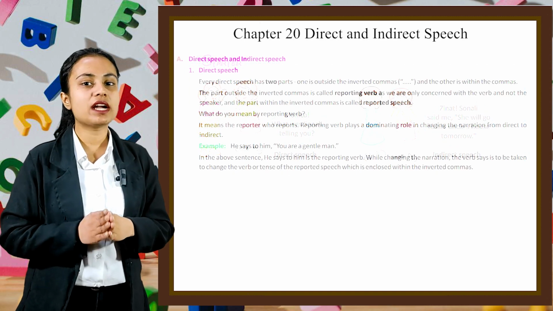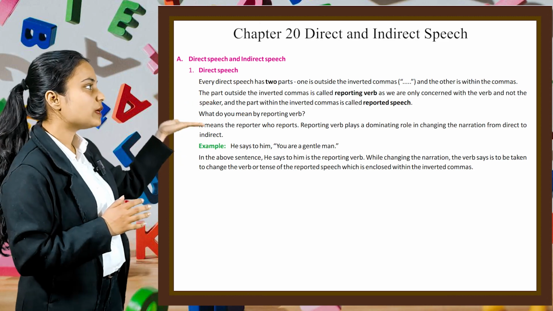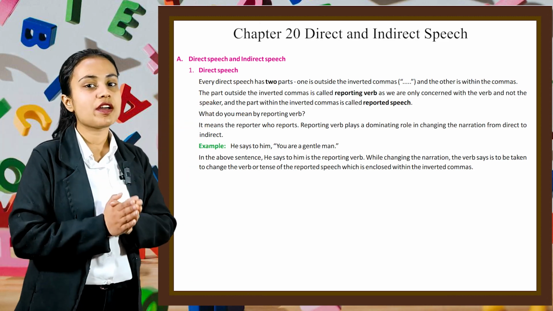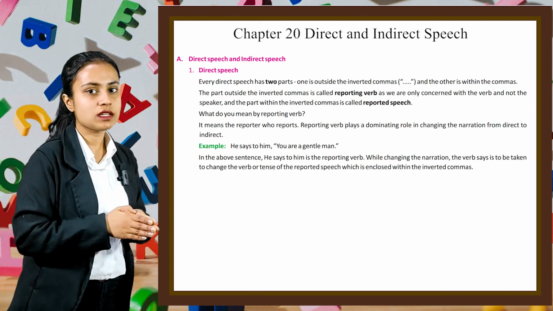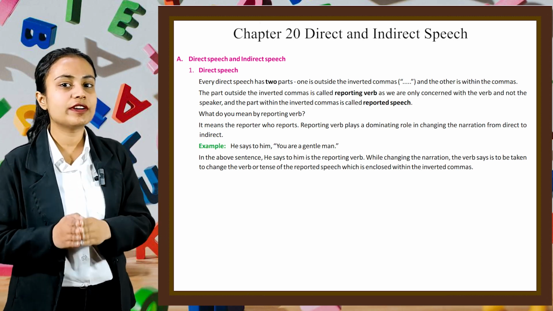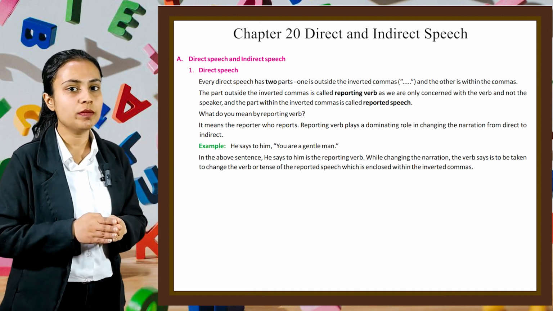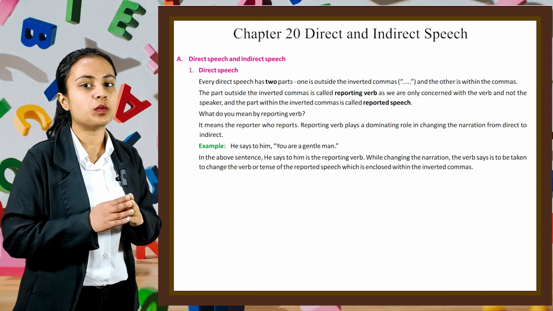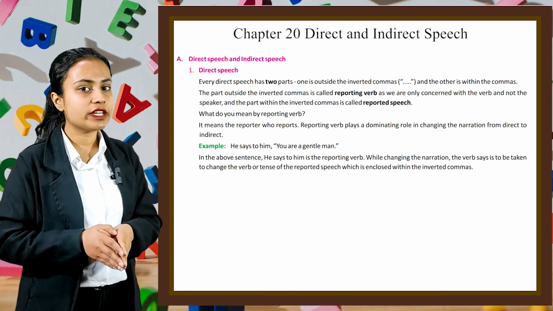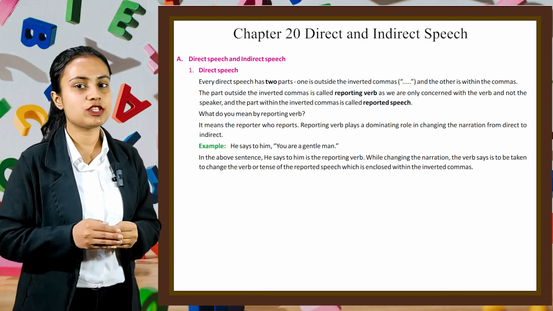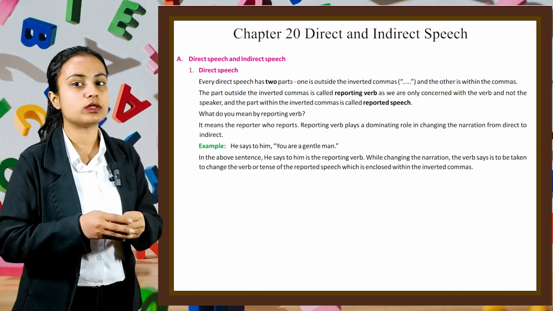So let's start with part A, in which we have direct and indirect speech. First we'll learn about direct speech. Every direct speech has two parts. One is outside the inverted commas and the other is written within the commas. The part outside the inverted commas is called the reporting verb, as we are only concerned with the verb and not the speaker. And the part within the inverted commas is called reported speech. Now what do you mean by a reporting verb? It means the reporter who reports.